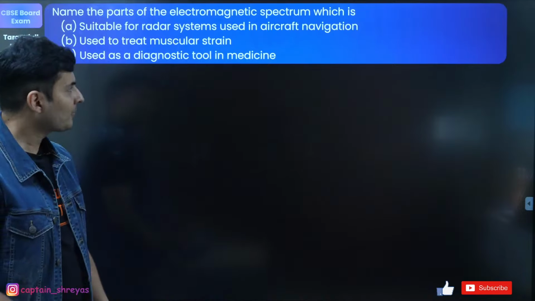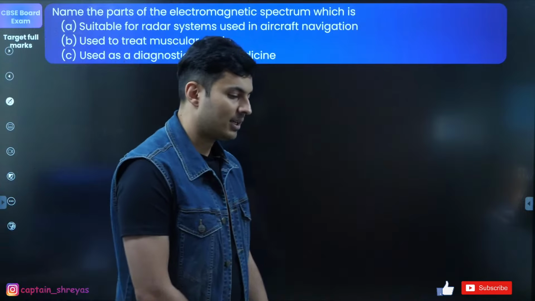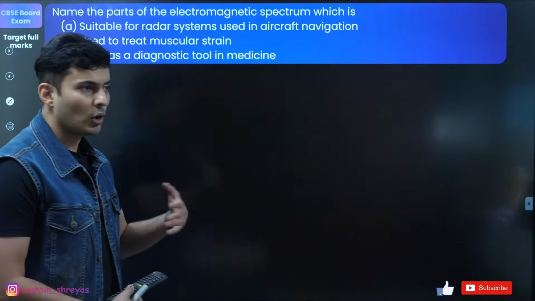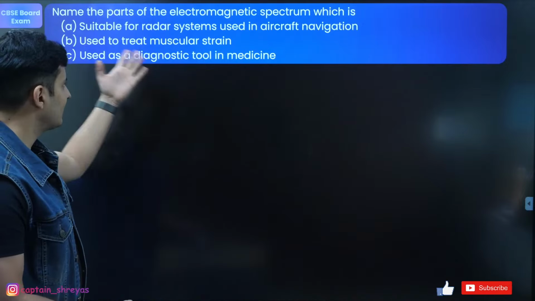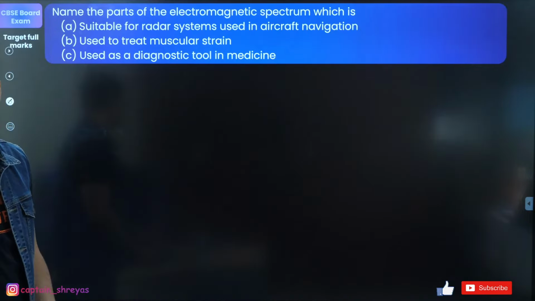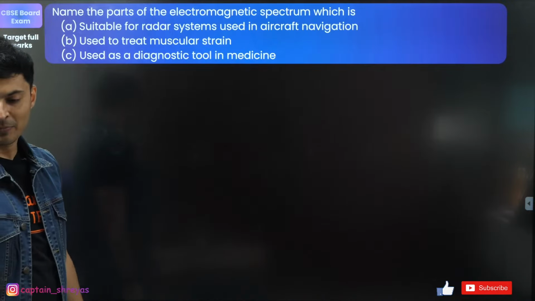Microwave for the first one. What about the second one? Radar systems use short wavelength electromagnetic waves for detecting obstacles or other aircraft. Yes, that is microwave. What is used for muscular strain?